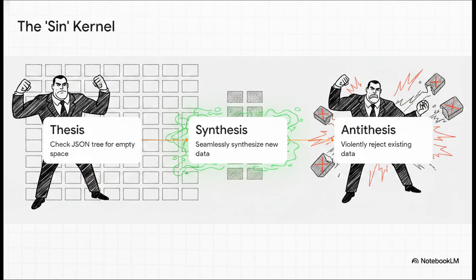Step 1, the thesis. It checks if a highly specific slot in the JSON tree is actually empty. Step 2, the synthesis. If it's open, come on in. The new data is seamlessly synthesized. But step 3, the antithesis, is the kicker. If data already exists in that spot, the bouncer violently rejects the input. No accidental overwrites, literally zero exceptions.